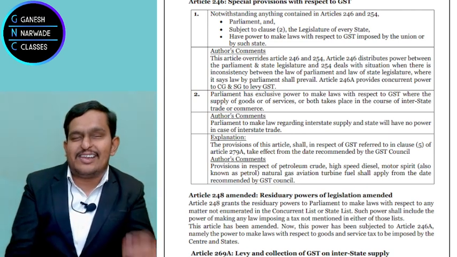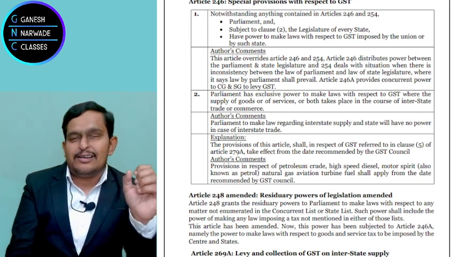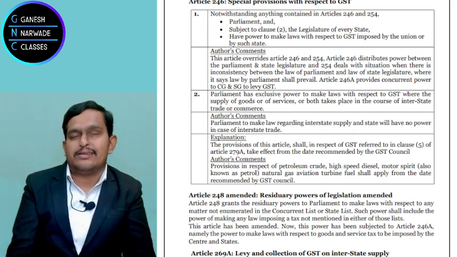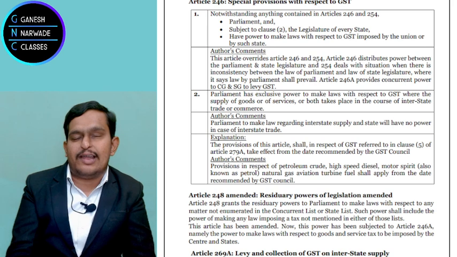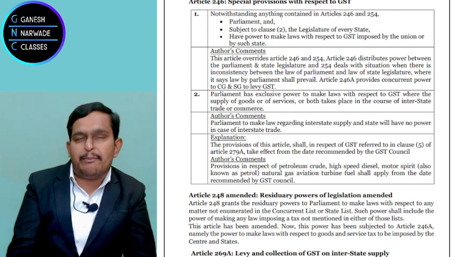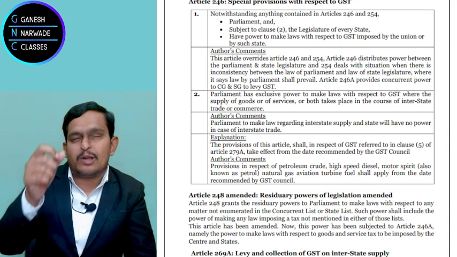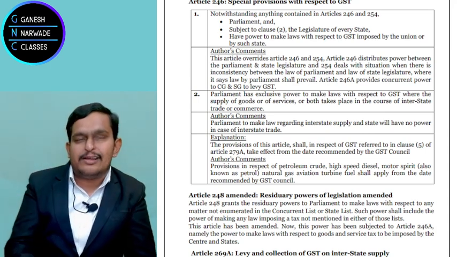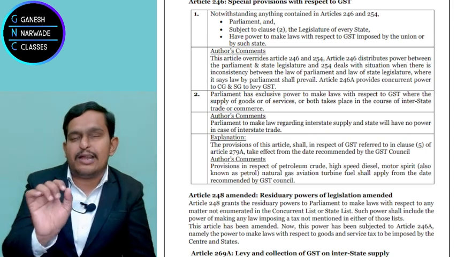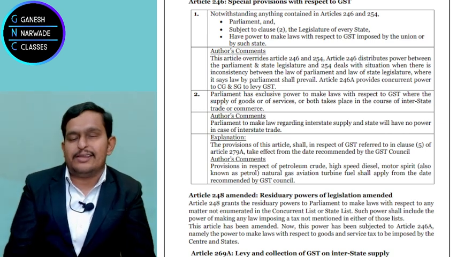That means if it is a sale between two states, from Madhya Pradesh to Telangana, or Karnataka to Kerala, then only the central government has the power to make the law, and that law is called Integrated Goods and Services Tax. If the sale is from America to India, that means import, whether it is import of service or import of goods, then also only the central government can make the law, that is Integrated Goods and Services Tax. Done? Okay. Now you are clear with this.